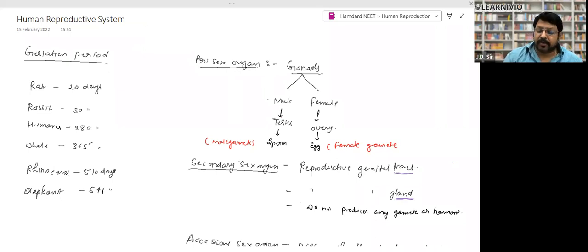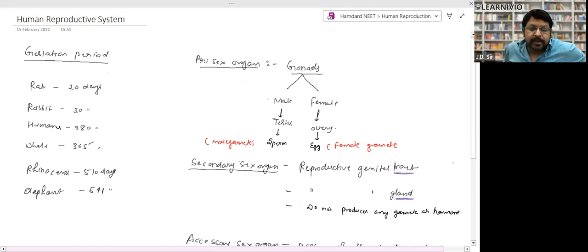Now the next thing is sex organs. There are three kinds of sex organs: primary sex organs, secondary sex organs, and accessory sex organs. What are the primary sex organs? Primary sex organs are those parts where the formation or production of gametes takes place. They are called gonads. The male has the testis as a gonad, and the female has the ovary as a gonad. The testis produces sperm, the male gamete, and the ovary produces the female gamete.